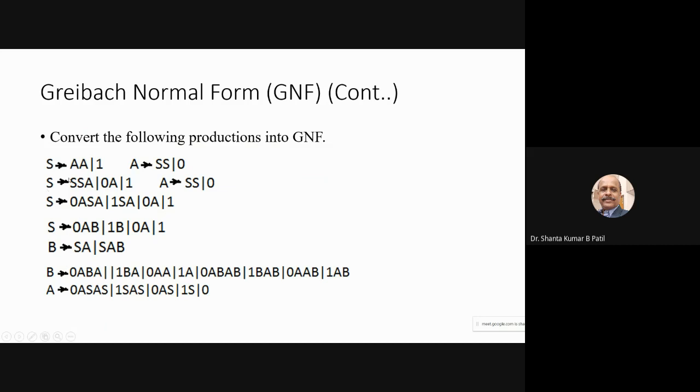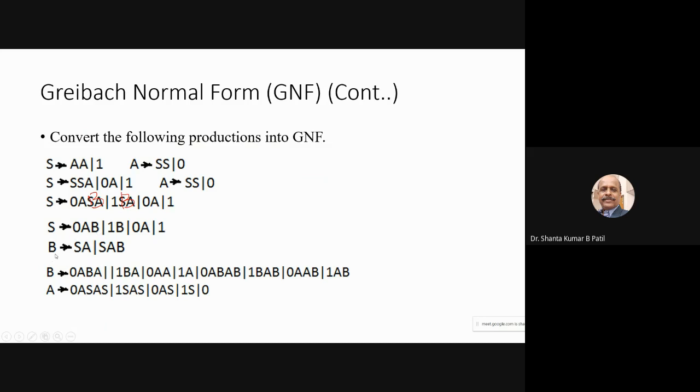So in the derivation, we introduce the new variable called B. Here also in the example you can replace this SA by capital B, as in the theory. So now it is simplified to 0AB, and this is 1B, 0A, 1. So all these are in the Greibach normal form.